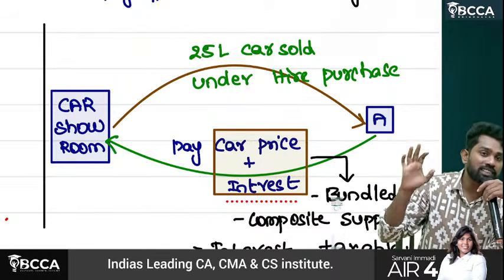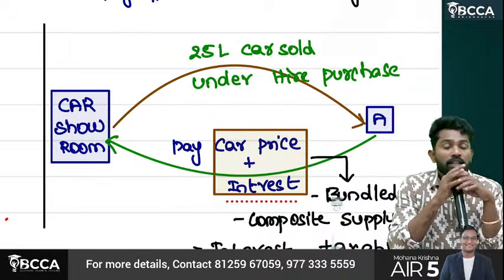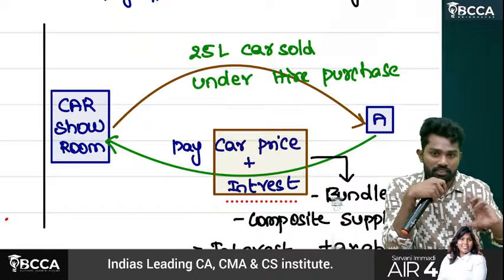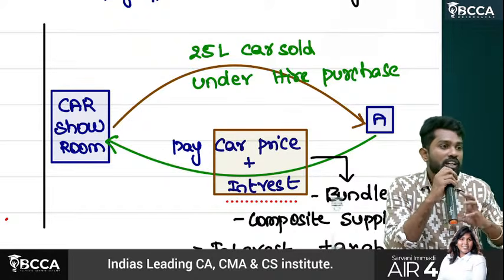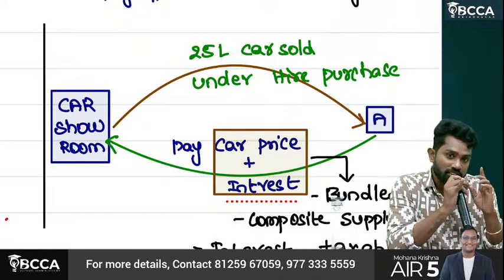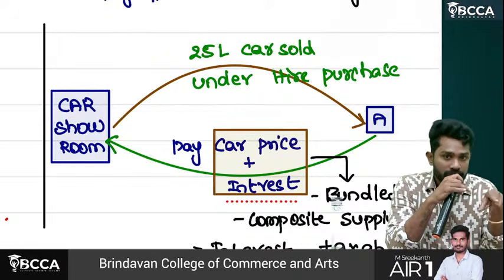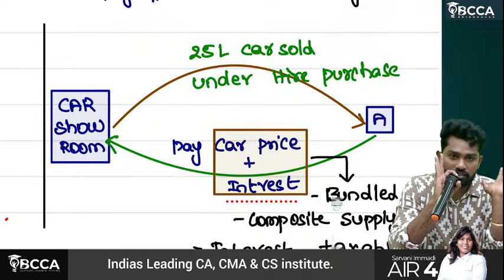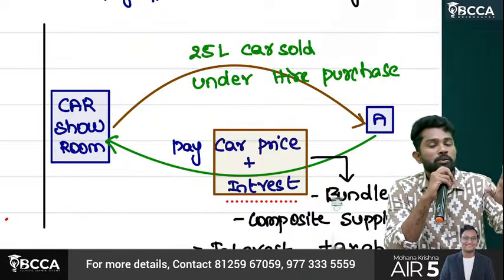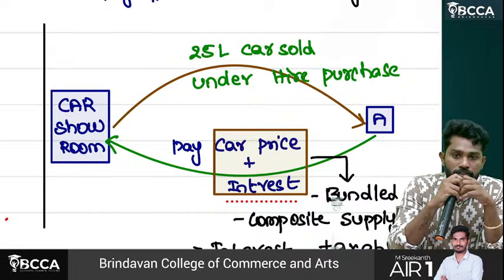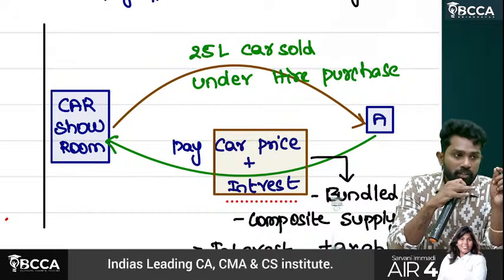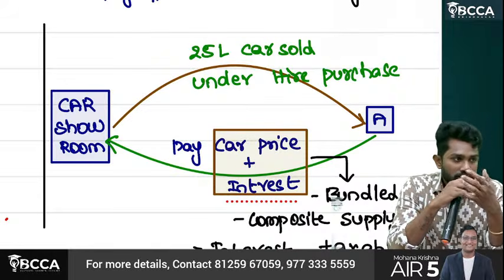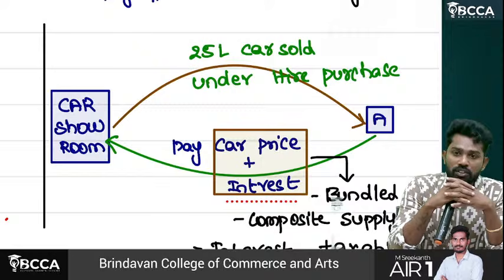But is such interest exempted? No, not exempted. Why? That becomes a composite supply. In the hire purchase system, the vendor is not only selling goods, he is selling goods and even extending credit. But which is predominant? Sir, you are selling cars and even allowing the customer to pay in installments. Is your main activity to earn interest or to sell cars? To sell cars only. Selling cars is your main business.